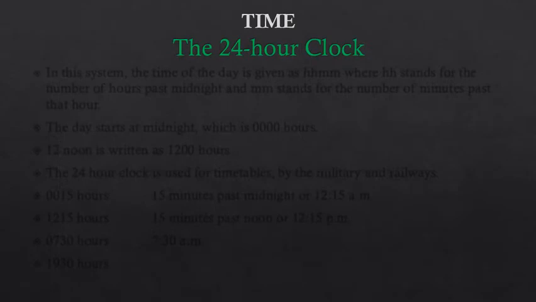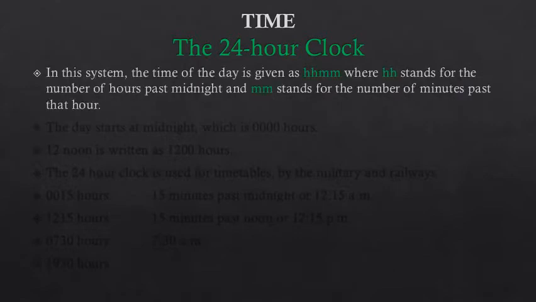Children, the second type of clock is 24-hour clock. This type of clock you have not learned in your previous class, but in chapter 14 we have learned about 24-hour clock, and now let us revise what we mean by 24-hour clock. In this system, the time of the day is given as hour, hour, minute, minute.